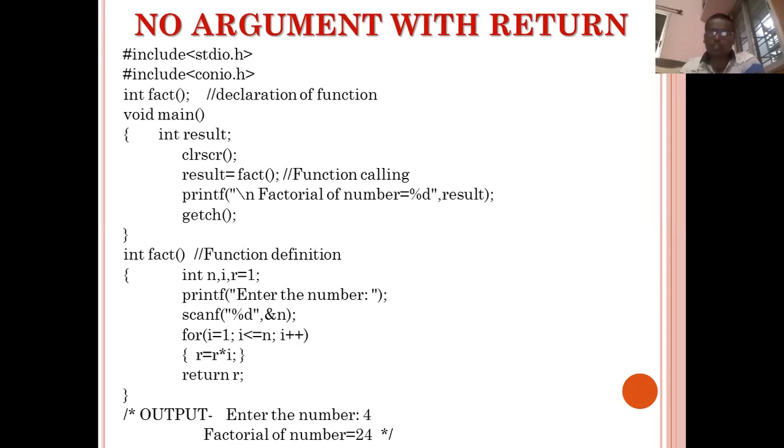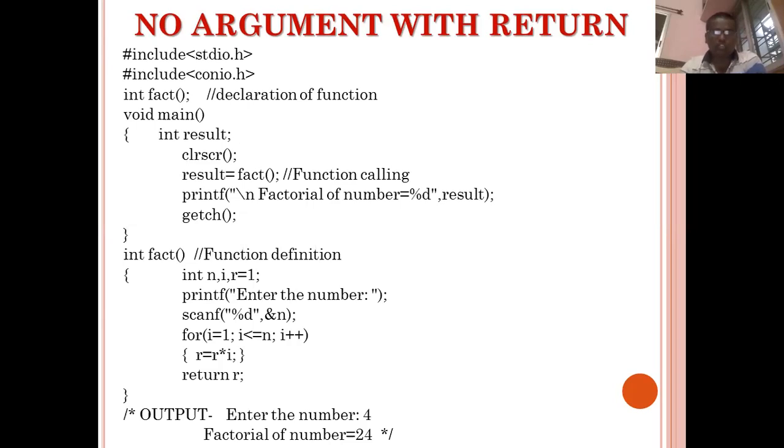So here the same program I have considered with the second type. If you see the change in the declaration, before fact I have written integer. It simply indicates that while executing this factorial function, some integer value will return to the main function. Are you clear about it? Then, the first change is that in place of void, integer comes in the function declaration as well as in the function definition.